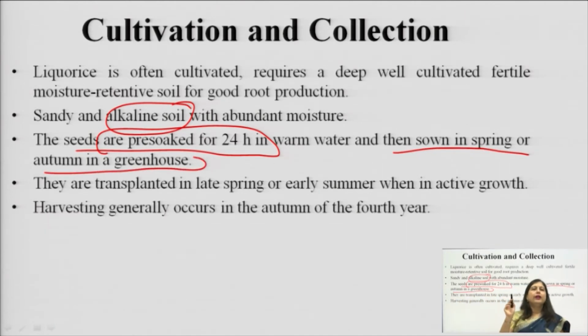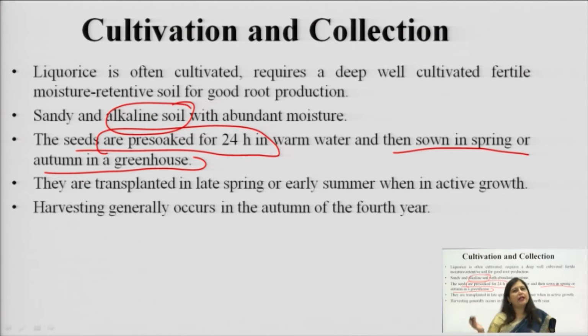You will not sow it directly in the fields, either in spring or autumn, when the cambial activity is good. At that time we put it in the greenhouse, control the temperature, and give a good atmosphere, sunlight, everything, after which germination takes place. Once it is germinated, it grows very nicely. If it germinates in autumn, it is transplanted in spring, and if it germinates in spring, it is transplanted in summer for good growth of the plants.